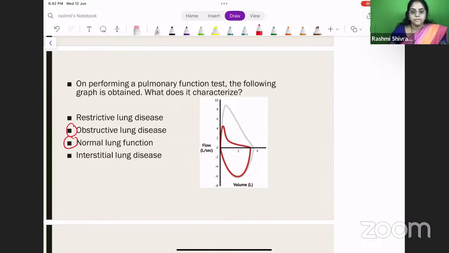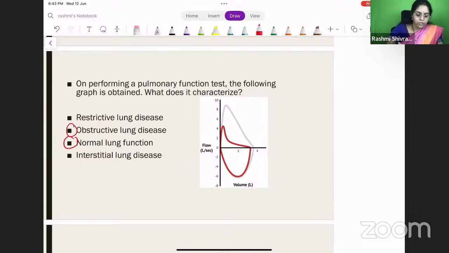What is depicted here? Okay, so can anyone tell me what is the answer for this question? Is it an obstructive lung disease or is it a normal lung function? So how is this test actually performed? The patient is asked to take in a deep breath and forcefully expirate. So there's a deep inhalation and a deep expiration, and it should be done forcefully. At that time, they will actually record the graph.